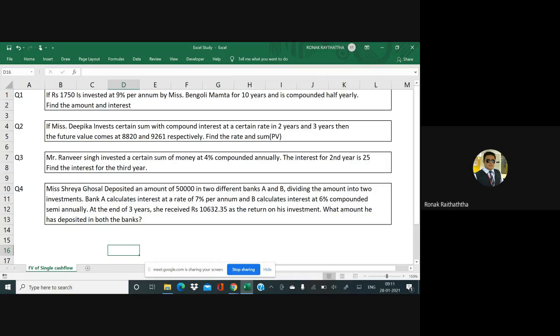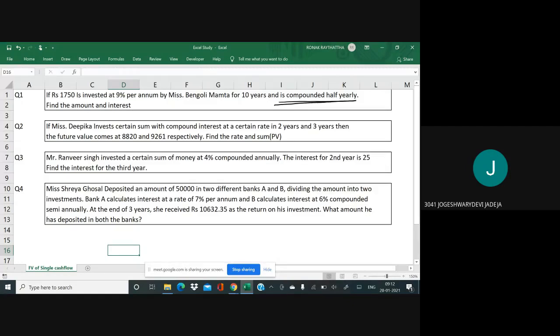Is it said to us that 1750 will be invested in each and every half year? It is compounded half yearly. Only the interest is compounded half yearly. It is invested only one time. So it's going to be the single transaction formula only, right?